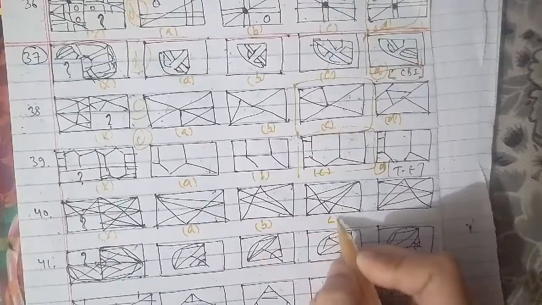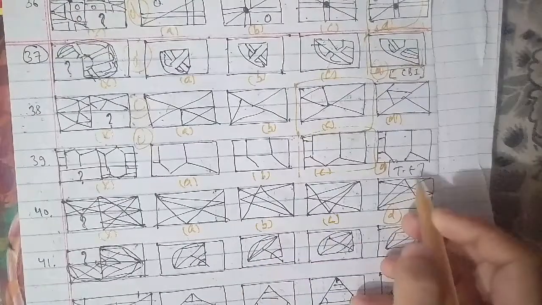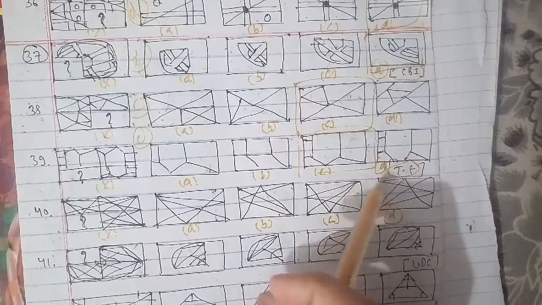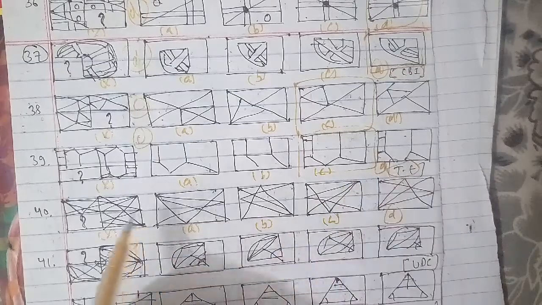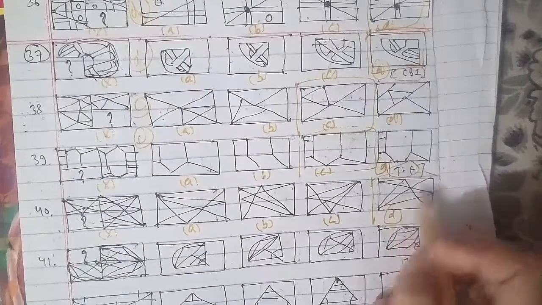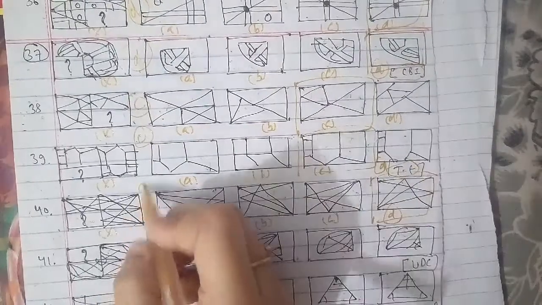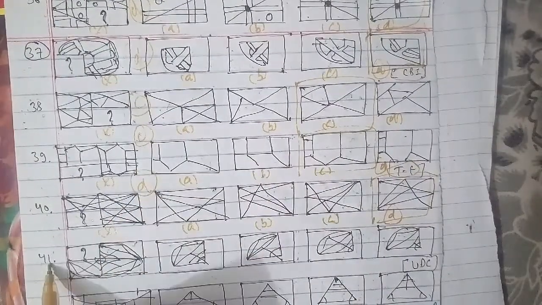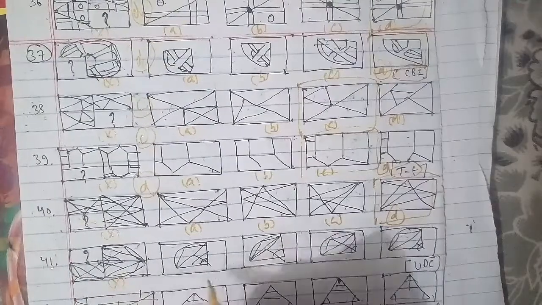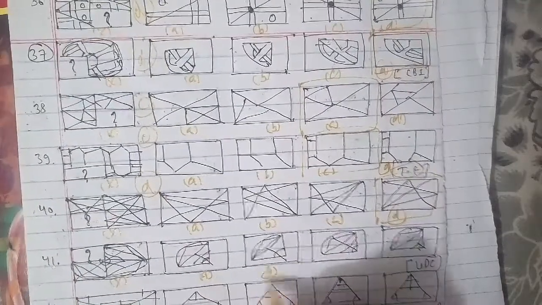Now we'll go ahead further, to the 42nd question of the session. This has been the cross A, B, C and D here. This has been asked in your UDC examination paper, and we have to complete it as well. To complete this particular figure, the D figure will be the right answer for this question as well.